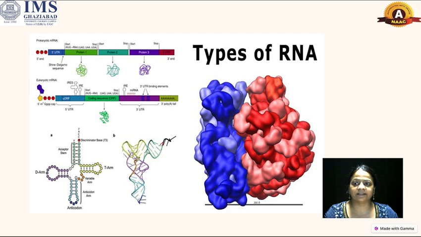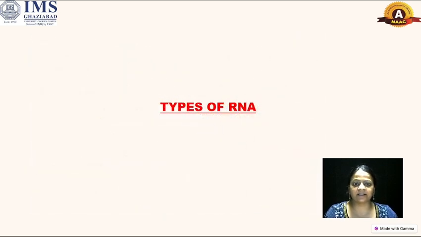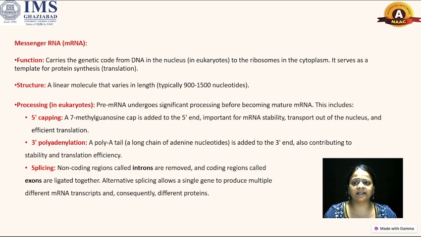Types of RNA. Here we can see there is a prokaryotic messenger RNA, eukaryotic messenger RNA, then we have the transfer RNA, and of course our ribosomal RNA. Types of RNA: messenger RNA. Messenger RNA carries the genetic code from the DNA in the nucleus in eukaryotes to the ribosome in the cytoplasm. It serves as a template for protein synthesis, translation. It is a linear molecule that varies in length, typically 900 to 1500 nucleotides.